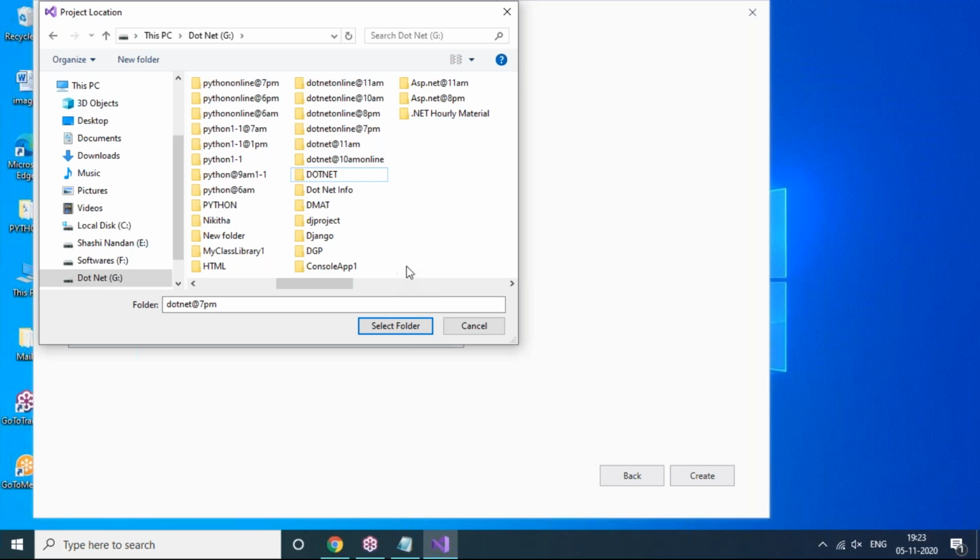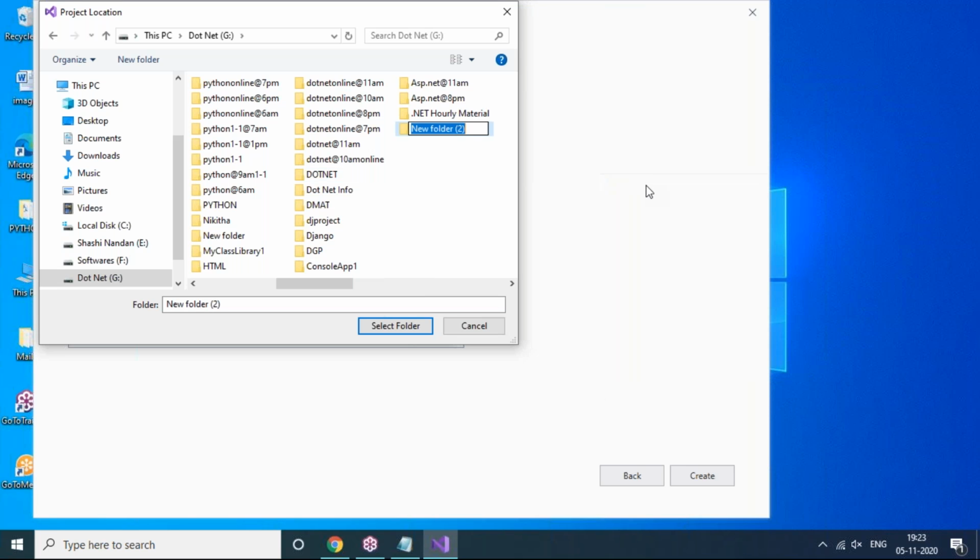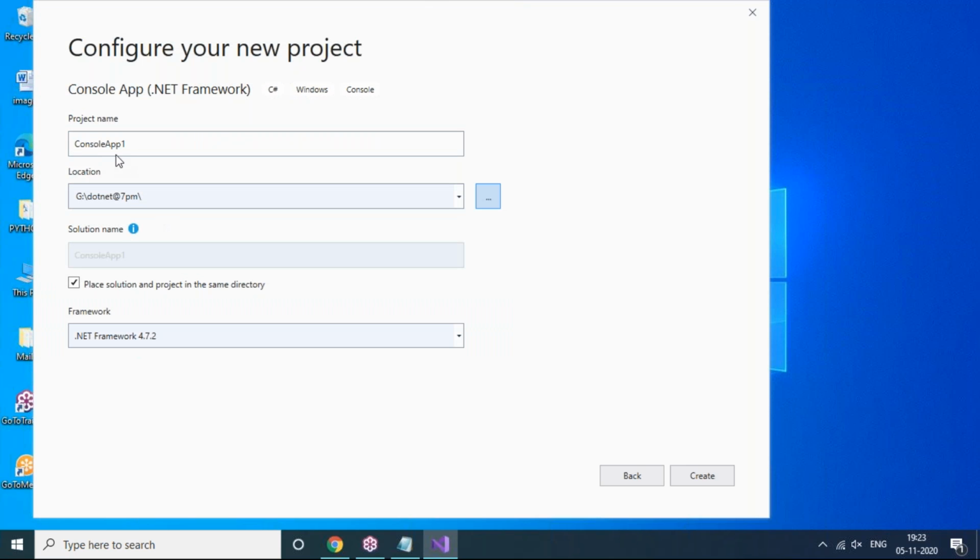Now I'm going to create a new folder here. Let's go for new folder, .NET at 7 p.m. Okay, this is my folder. From now onwards, I can choose this folder only, select this target folder. So console application 1 is your project name, and it's always available in .NET at 7 p.m.